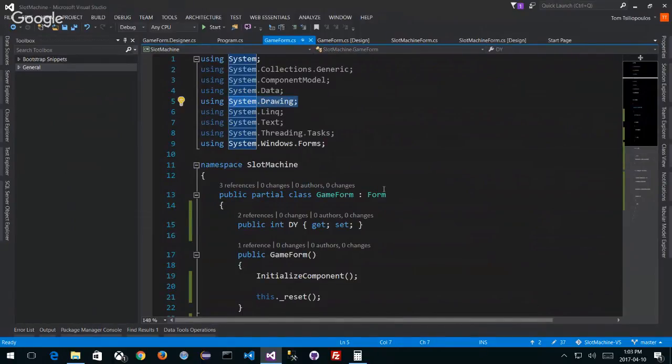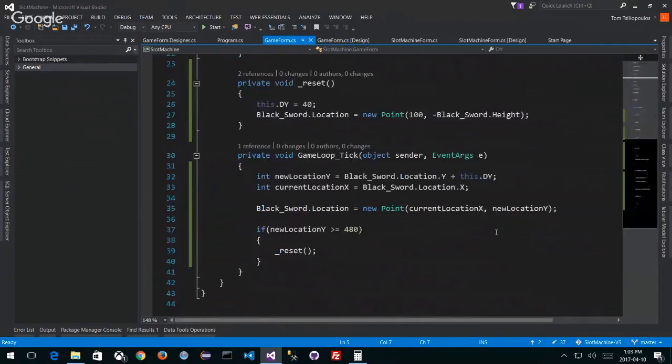So therefore, I don't have to go System.Drawing.Point. I just have to go Point, and then it's okay, right? Use the Point class. I could draw it out manually, and I could create an array of those, but the easiest thing to do, of course, is to drag and drop it onto my screen.